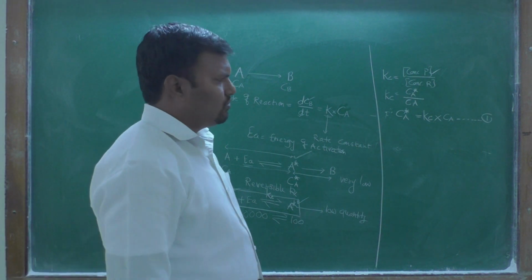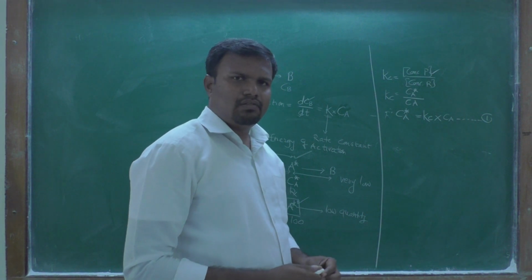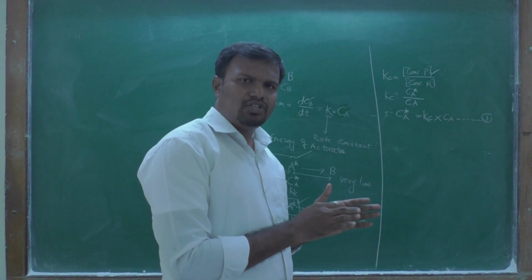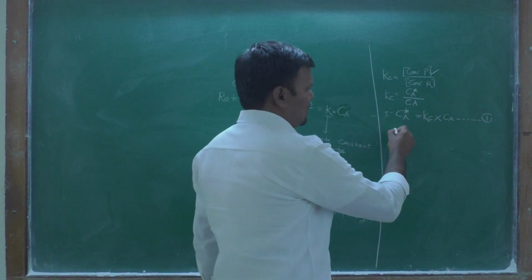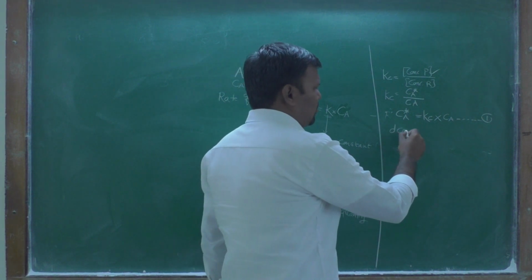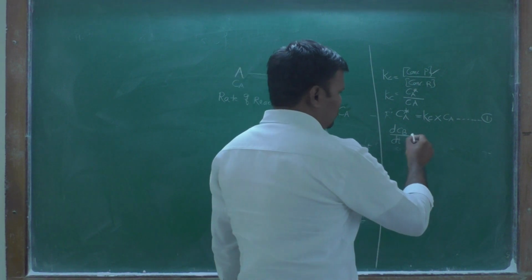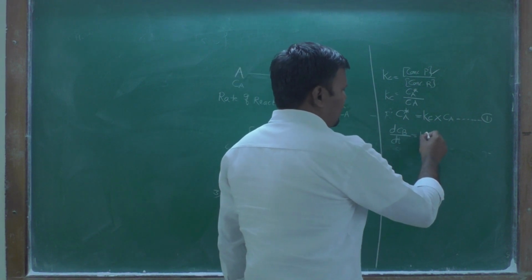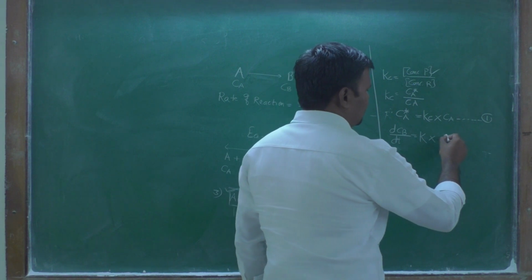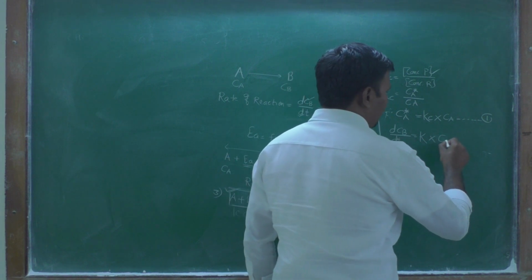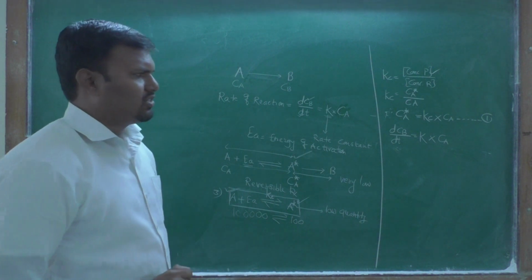Now the rate of reaction is given as the change in concentration of product upon dt is equal to K into the concentration of reactant.